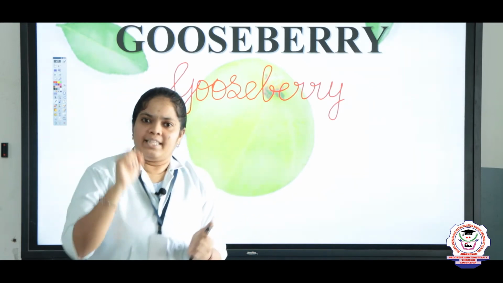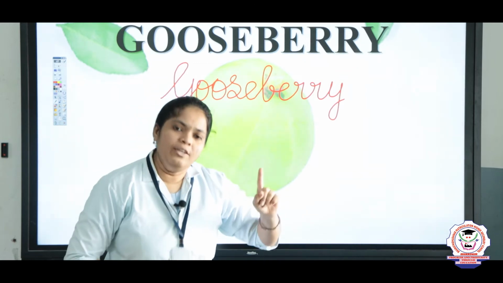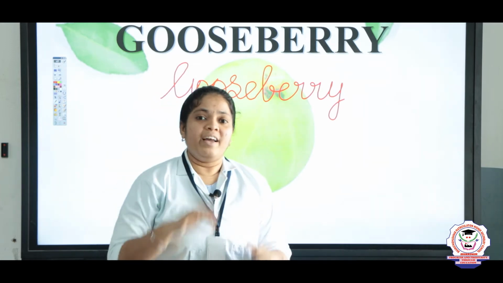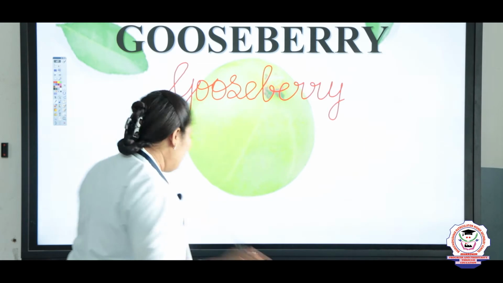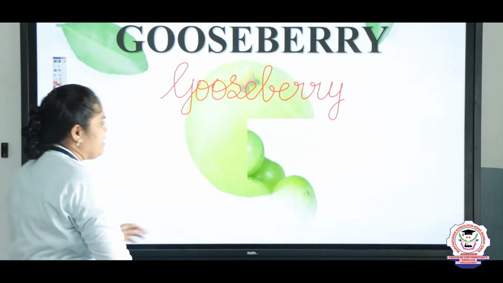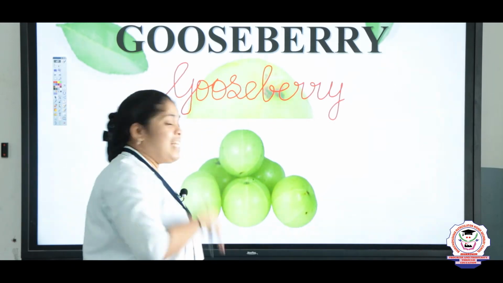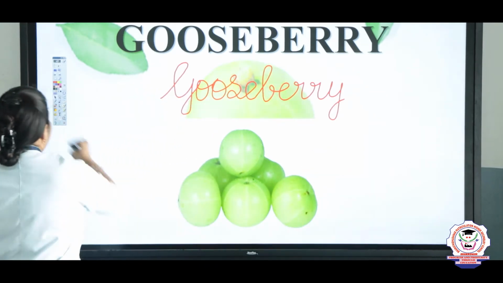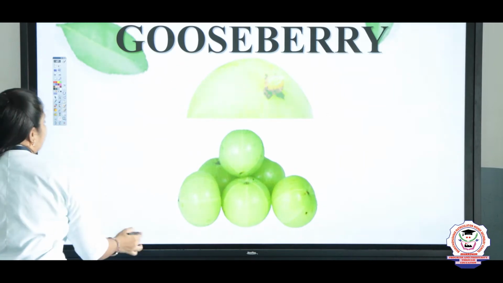There is a proverb: one gooseberry is equal to four apples. So if we eat one gooseberry, it's equal to four apples. What's the Tamil name for this gooseberry? See here and tell me. Yes, very good. They say nellikai. Not only that, it has another name also. It is known as amla. It is very good for your hair growth.